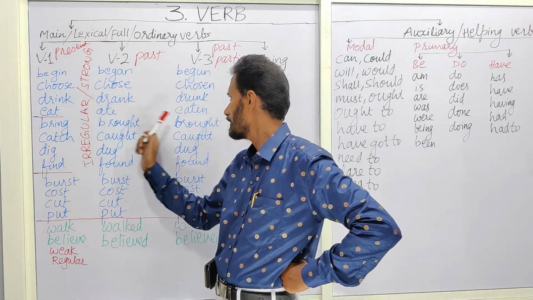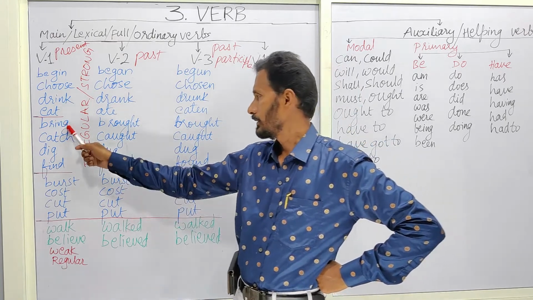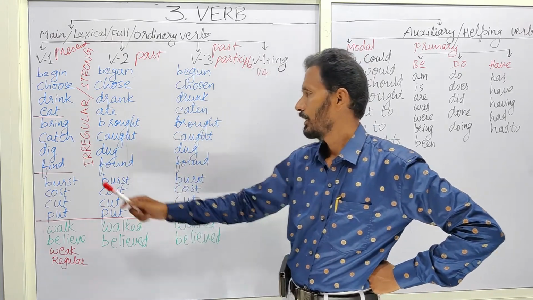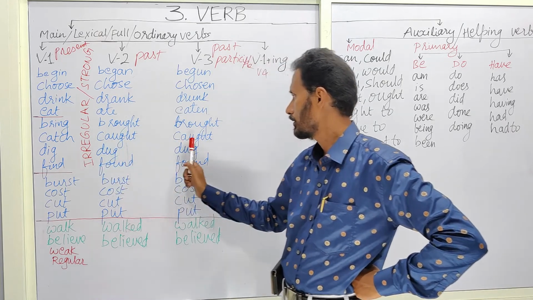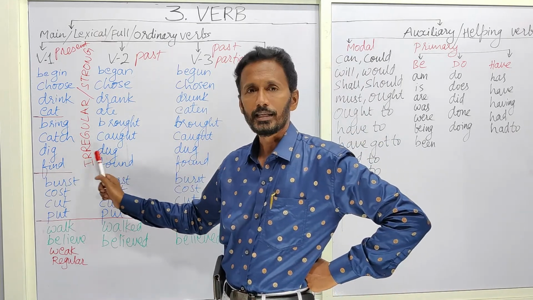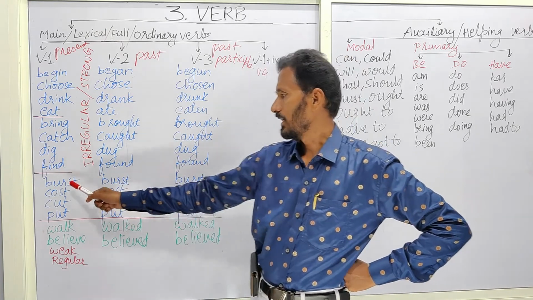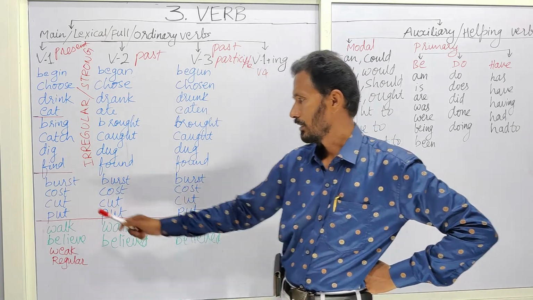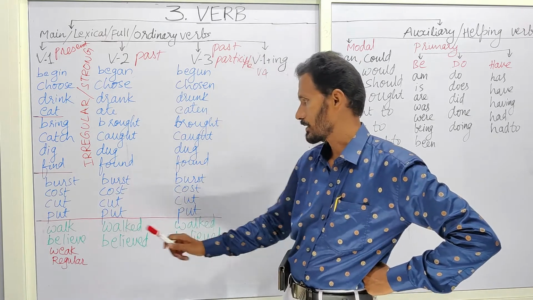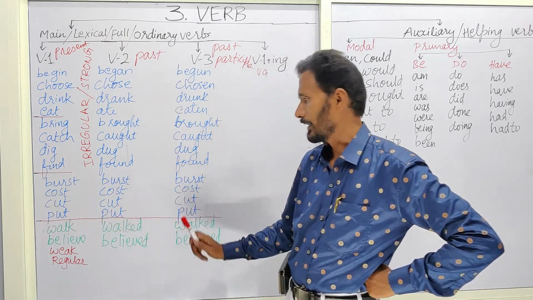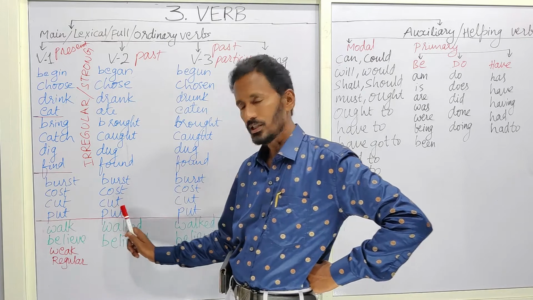Eat, ate, eaten. Bring, brought, brought. Catch, caught, caught. Dig, dug, dug. Find, found, found. Burst, burst, burst. Cost, cost, cost. Cut, cut, cut. Put, put, put.